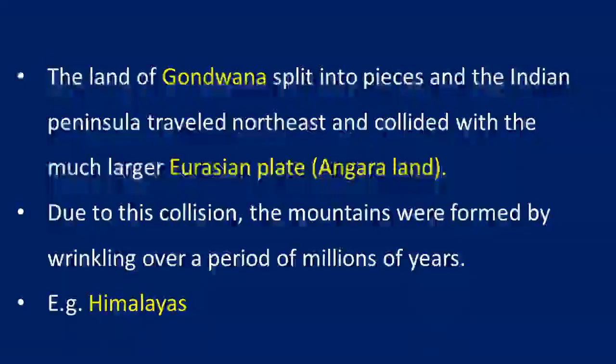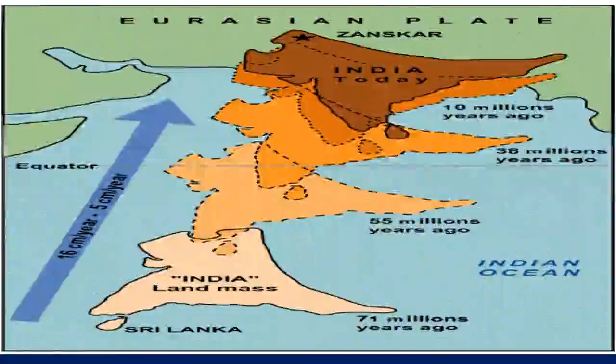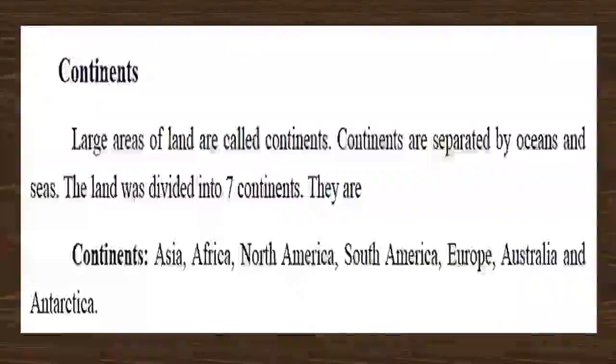Due to this collision the mountains were formed, wrinkling over a period of millions of years. We can see the Himalayas formed in this way because of the continuous collision with the Eurasian plate. Here you can see the movement of the Indian land towards the Eurasian plate. This is the Eurasian plate. The movement has taken place like this.